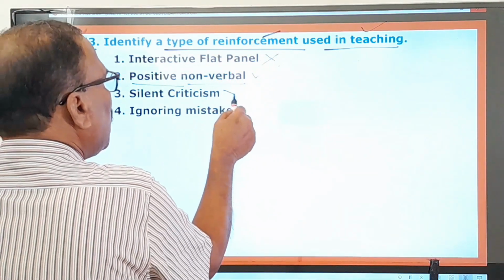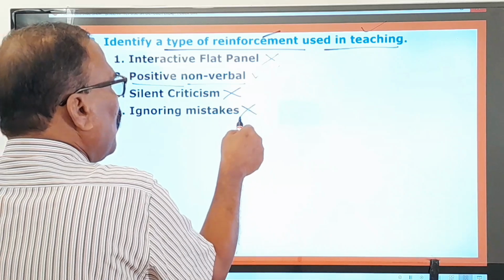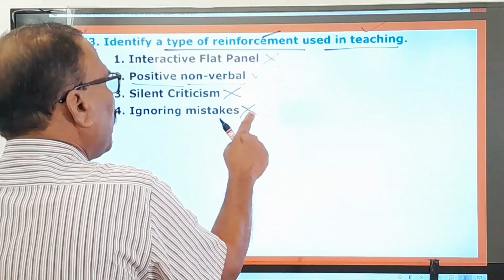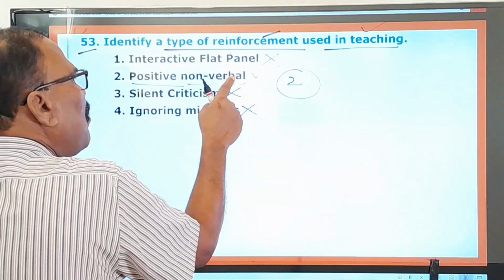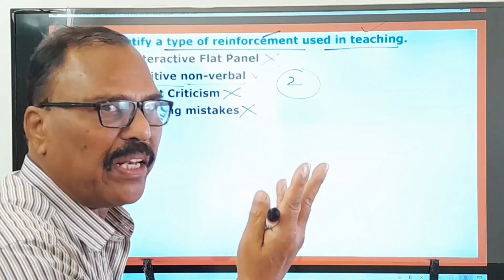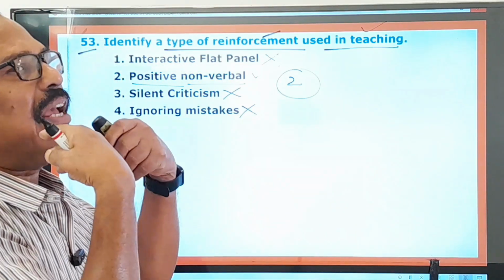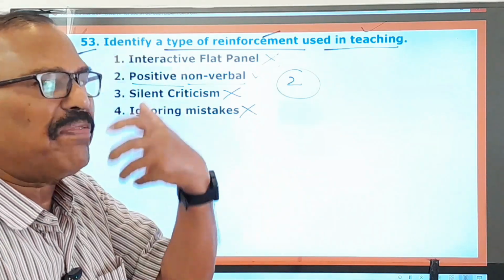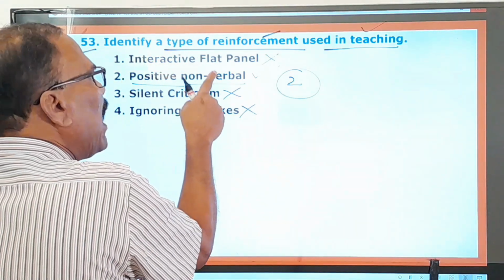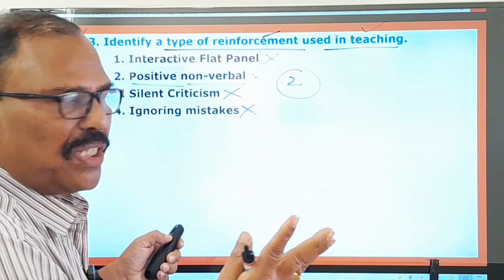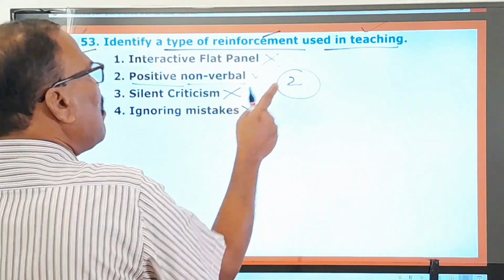Silent criticism, not the one. Ignoring mistakes, no. So first one, third one, fourth one are wrong. Only the second one is the right one. Only positive non-verbal. Verbal means spoken. Non-verbal means only expressing through facial features, emotions, gestures and all that. So they help very much in teaching. Therefore your answer is the second one.